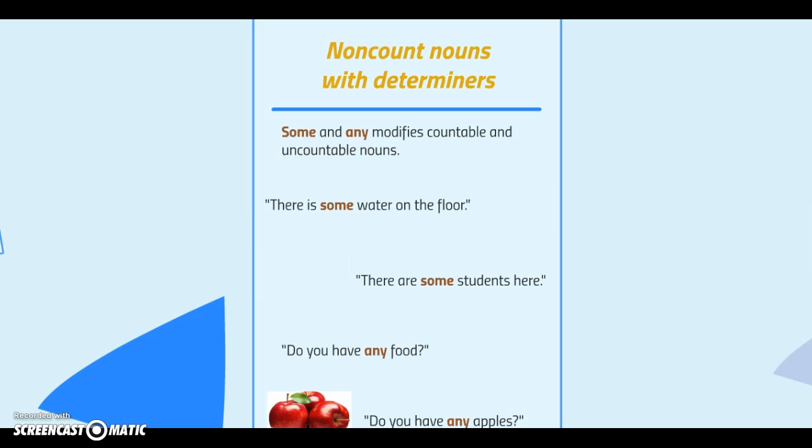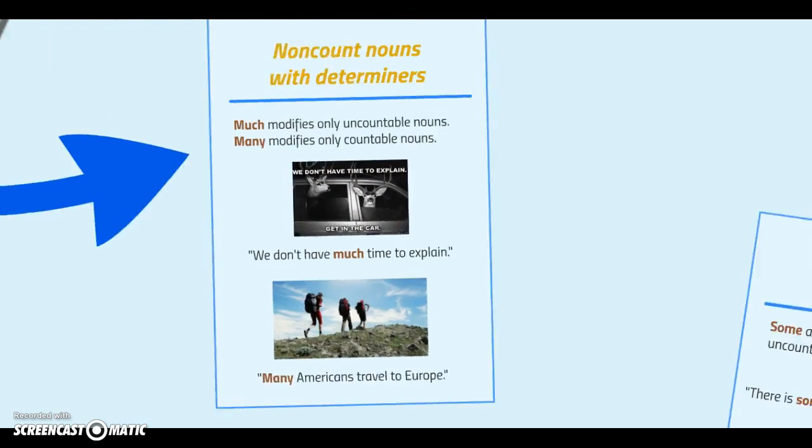For example, there is some water on the floor, there are some students here, we have any food, and we have any apples. Now, if you can see here, there is a significant difference between some and any. You use some in your positive sentence, but when you use any, it's to describe your question sentence, right? So therefore, some and any will be different when you put them in your sentences, alright? Now next,